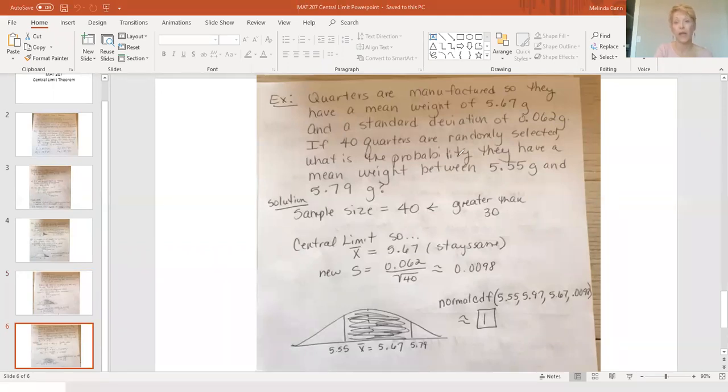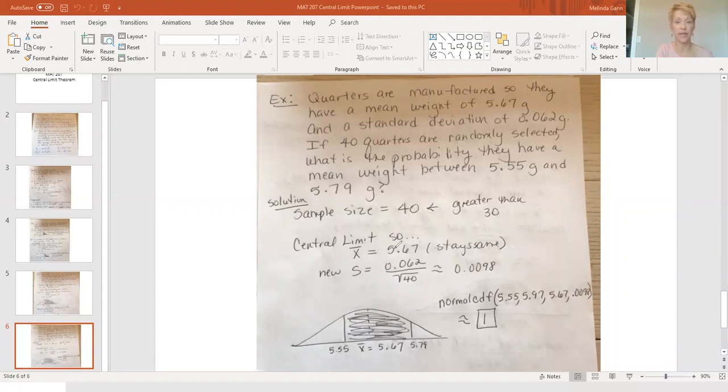Now, is this a regular normal curve problem or central limit? Well, it's not a regular normal curve problem because it doesn't say that the data is normally distributed. And it's not a regular normal curve problem because I'm not picking 1 quarter, I'm picking 40 quarters. So remember, a group is defined as more than 1, okay? And I need that group size to be bigger than 30 because I don't know that my original data is normally distributed. So remember, the only difference though is change your standard deviation.